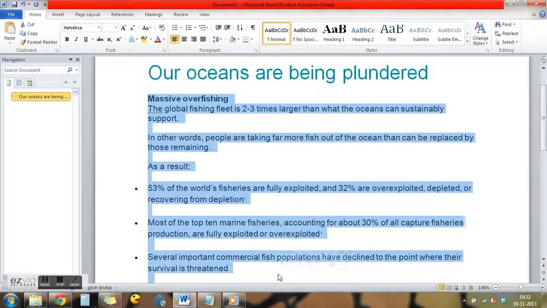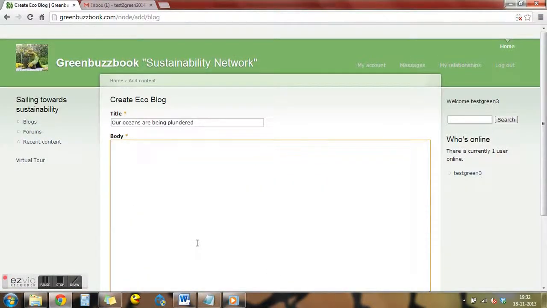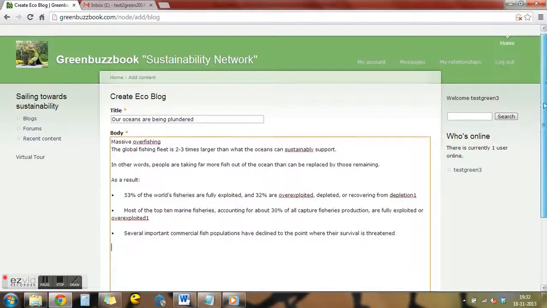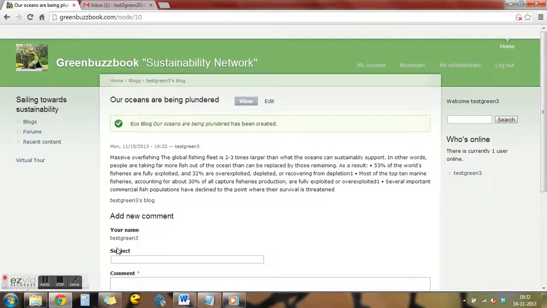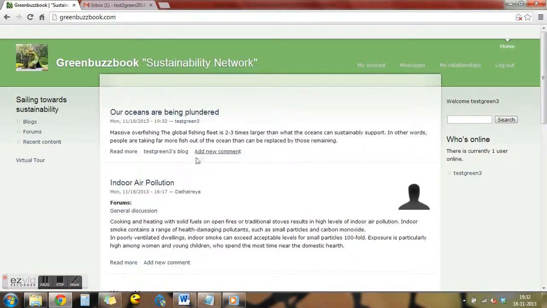Now let me have a body content to that, and if I have any image to upload for that particular content, I can upload it. Otherwise, now at present I don't want to, so let me save it. Okay, let me go and see if it is on my front page. Yes, so this is my blog. You can see my username, the time, date, and if anybody wants to comment on your blog, they can just add a new comment there.